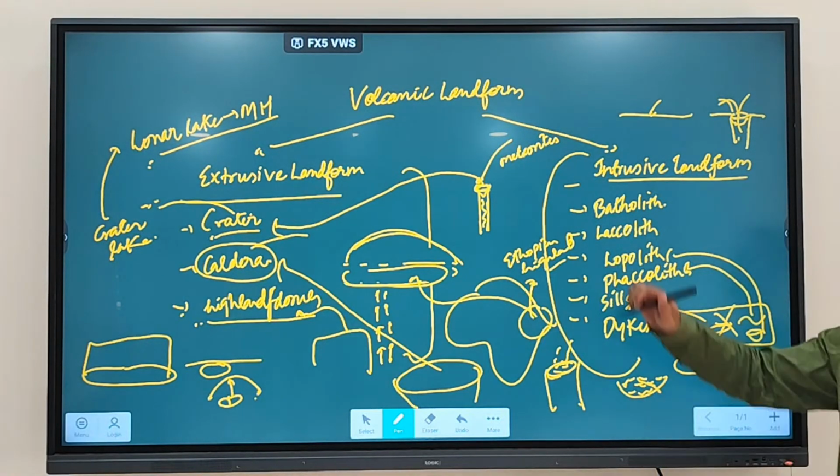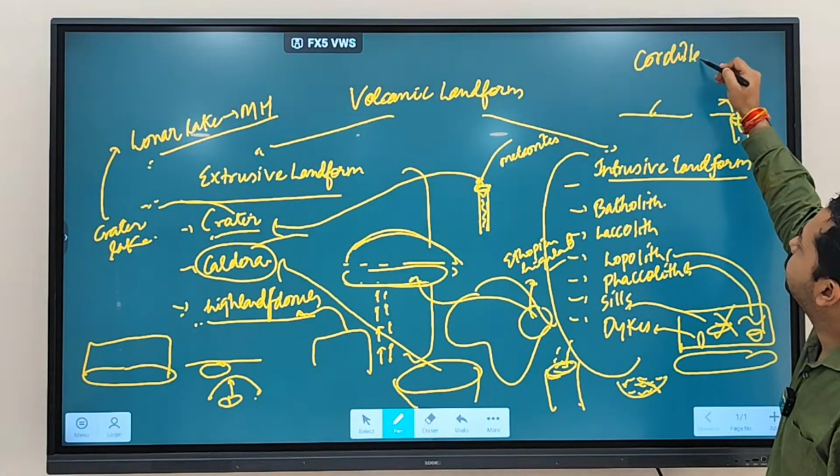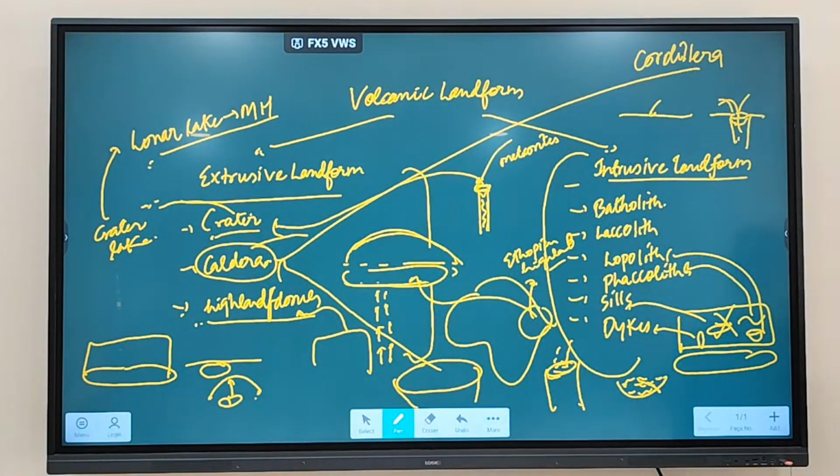So there are two terms already. One term we have discussed is cordillera. What is the difference? Cordillera is a group of mountains. So don't get confused between the terms caldera and cordillera. Cordillera is a group of mountains, while caldera is a volcanic landform. For cordillera, we have discussed mountain ranges and mountain systems. Here you will find caldera.